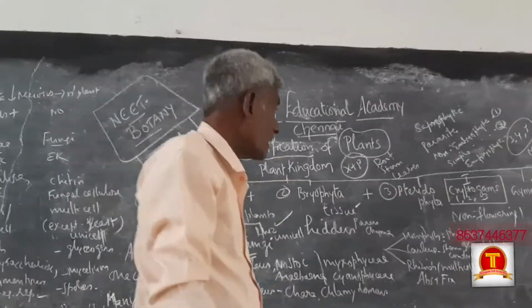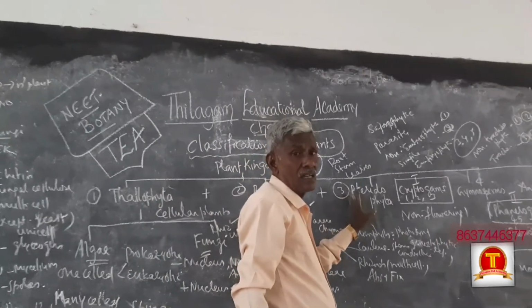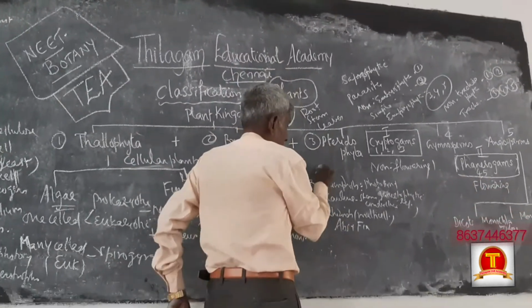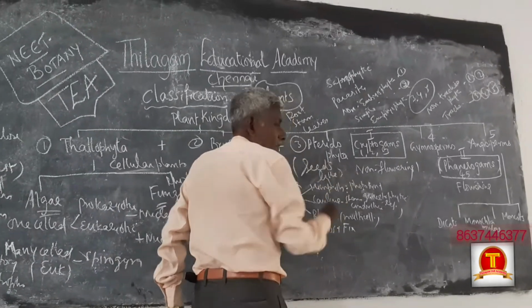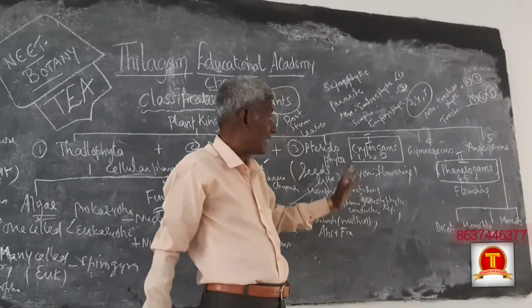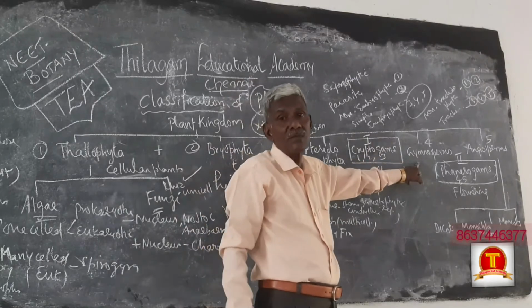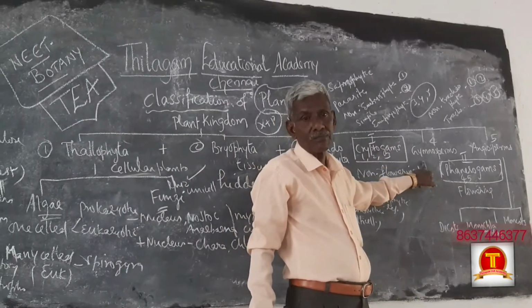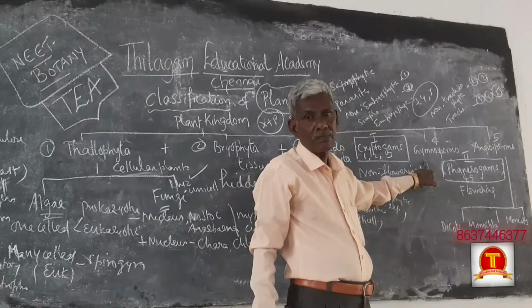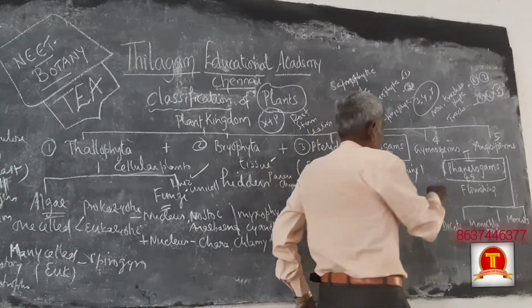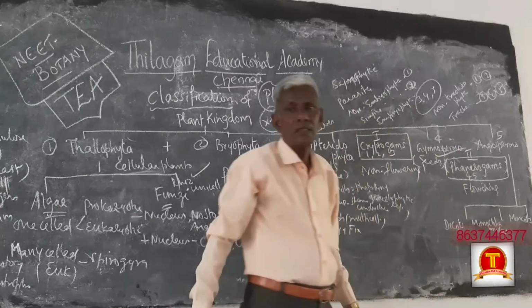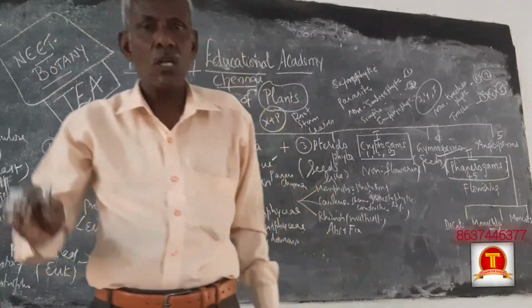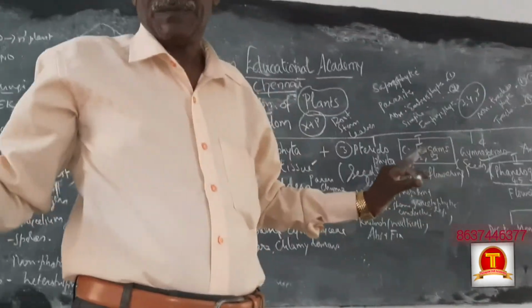Okay. Pteridophytes show a seed-like stage, not seeds, because seeds are first formed in gymnosperms. These are seed-producing plants, only seeds, no fruits.